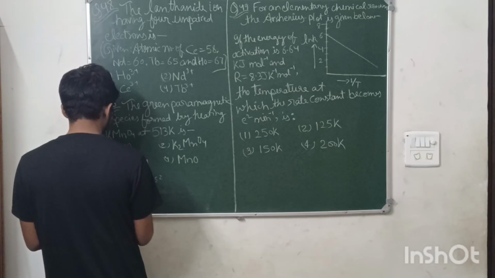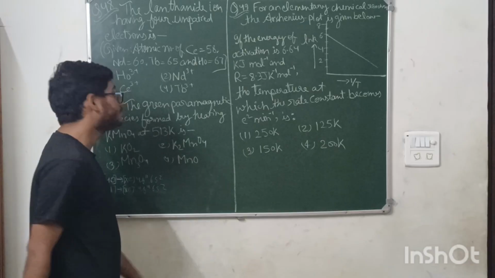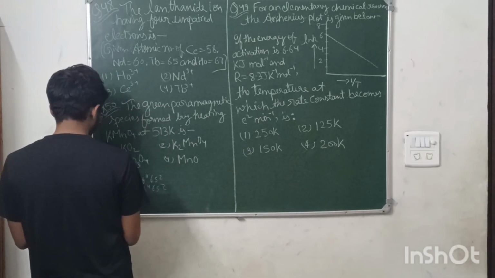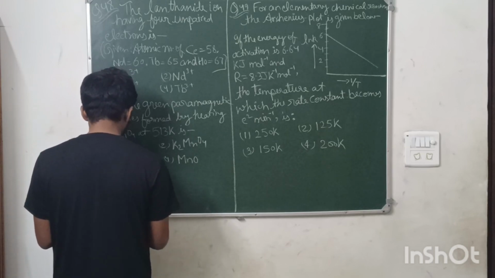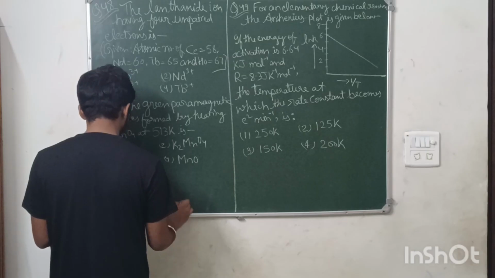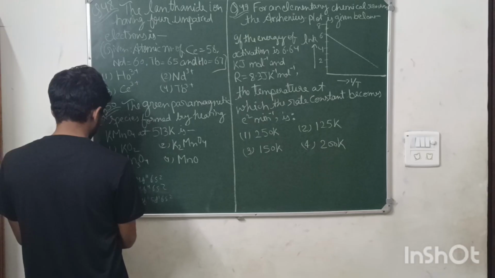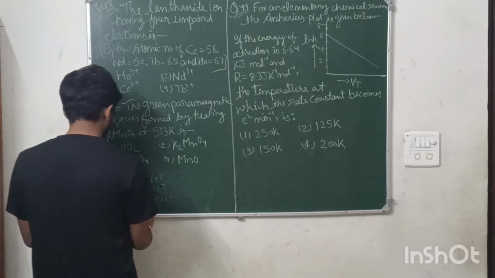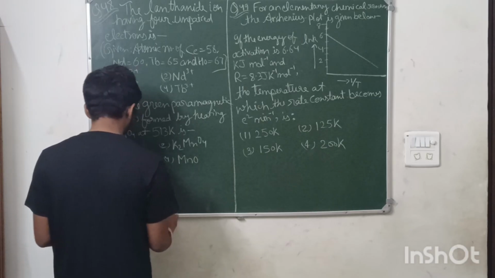Okay, for Nd, it will be xenon 4f4 6s2. Okay, for cerium it is xenon 4f1 5d1 6s2. Okay, for Tb it is xenon 4f9 6s2.